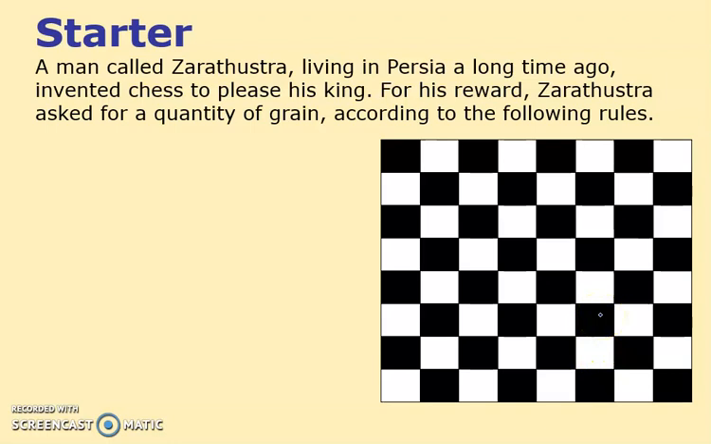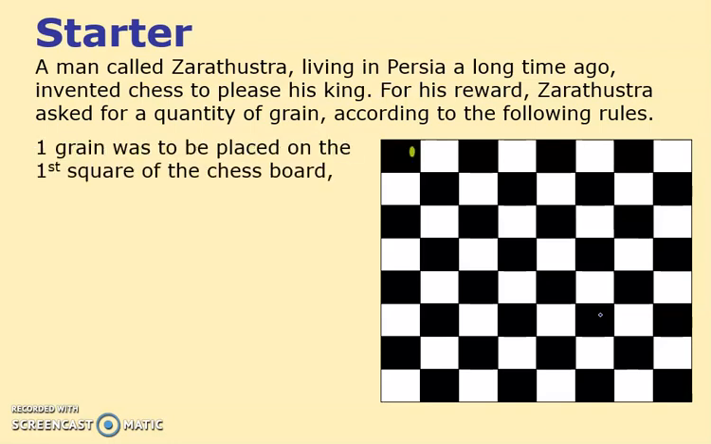Now, here's a little starter for us. Zarathustra, living in Persia. Now, Persia is part of Iran these days. But a long time ago, apparently the legend goes that he invented the game of chess. And it was to please his king. And his king was so happy, he said to him, look, you can have anything you want. You ask for your reward, and it should be yours. So Zarathustra thought, I'll be a bit crafty here. I'll ask for this, and he wants grain. Grain, of course, was something which you can make flour out of. Flour, you can make bread. You could see it was a valuable commodity, and still is.